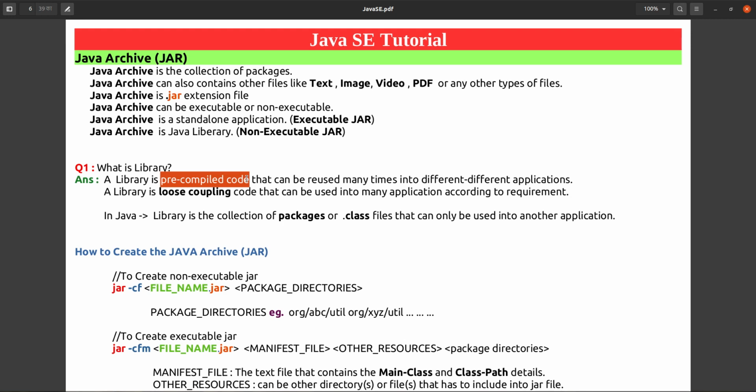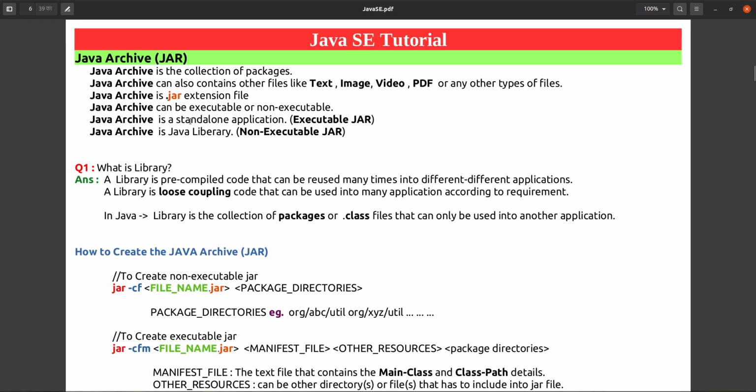In Java, you can define it like this: it is a collection of packages, and a collection of packages is nothing but .class files, and .class files are nothing but pre-compiled code that can be reused across applications. So this is our library.